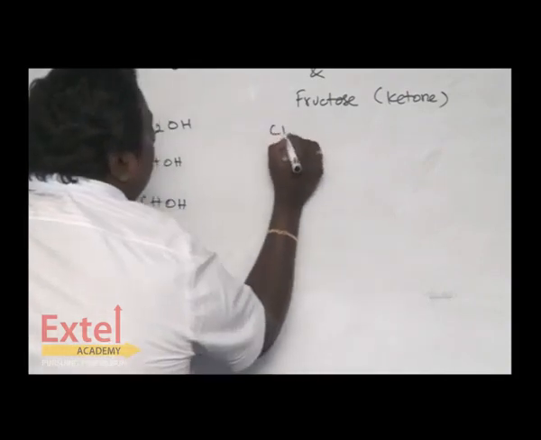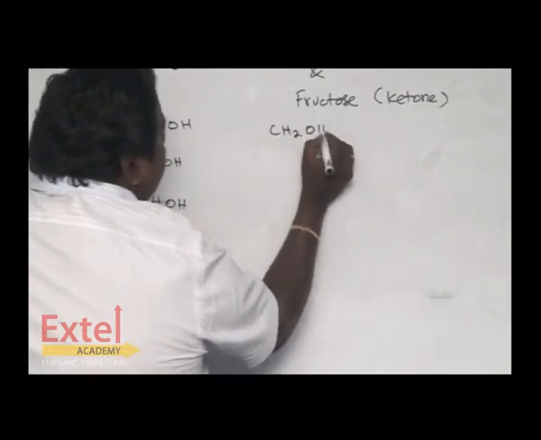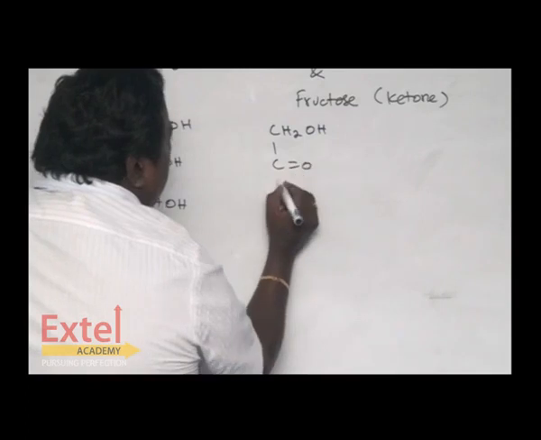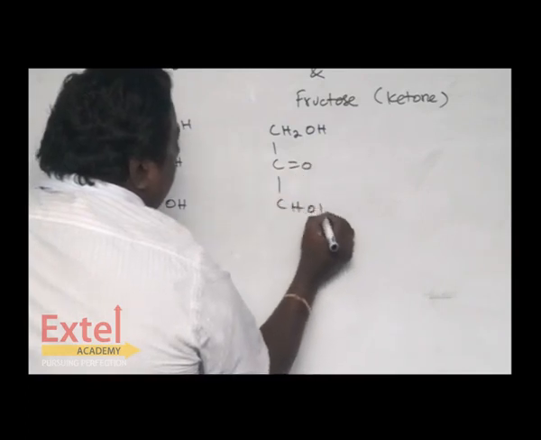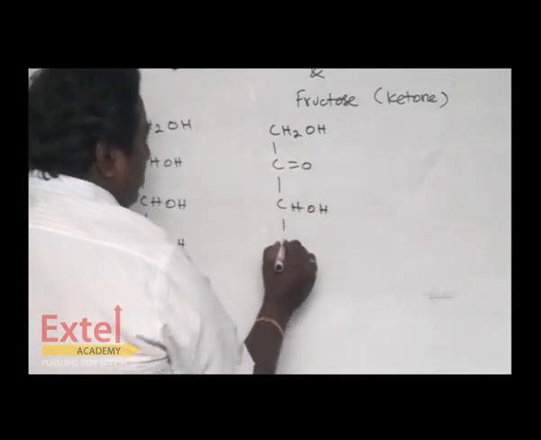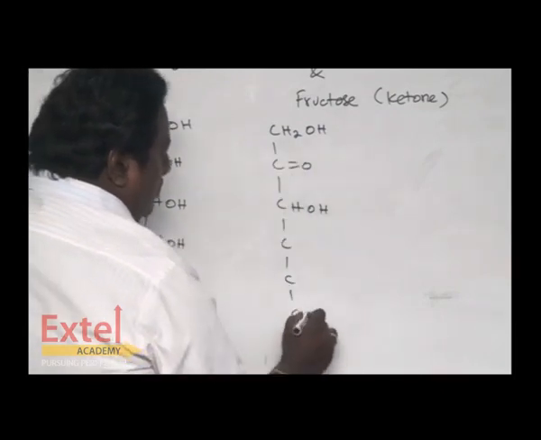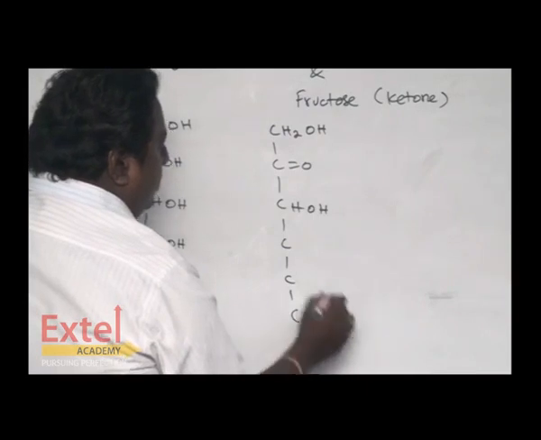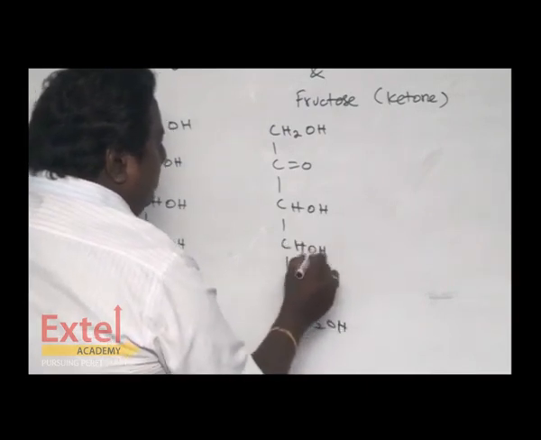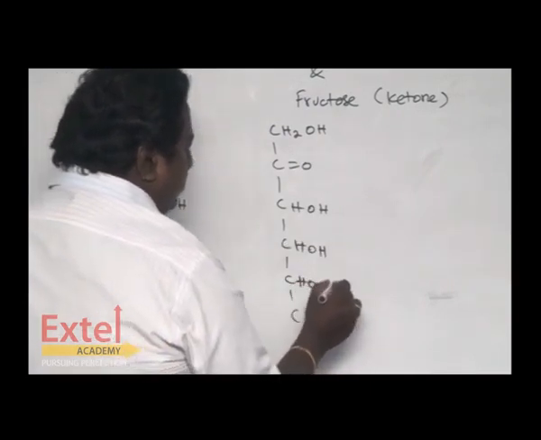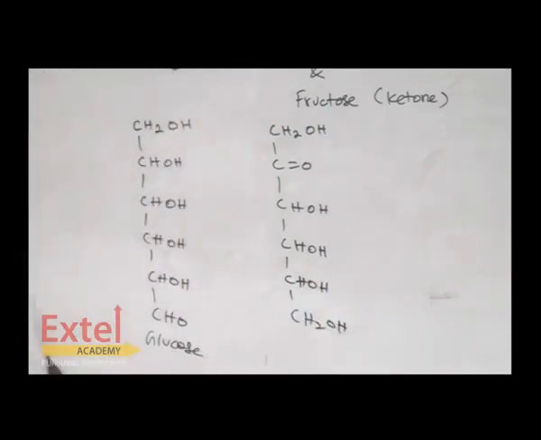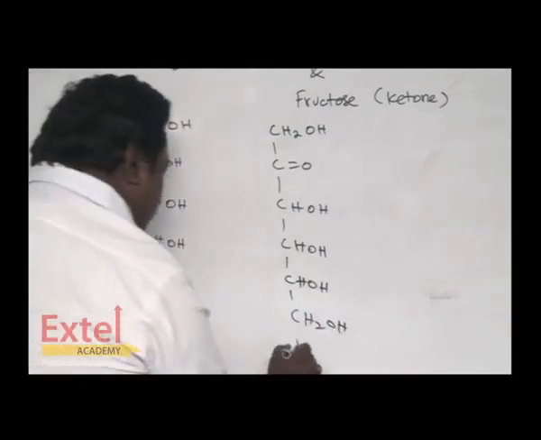Fructose begins with a primary alcohol, has a keto group, and the remaining are secondary alcoholic groups.